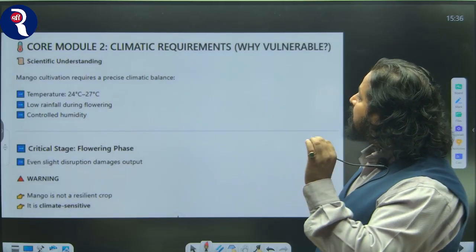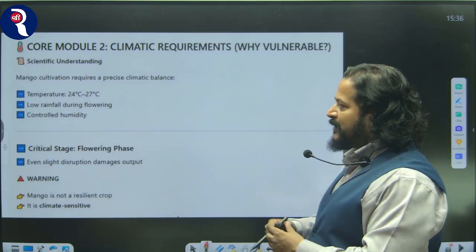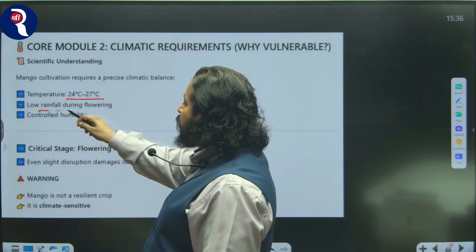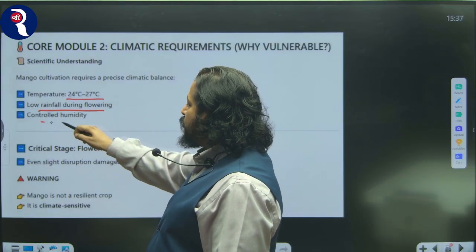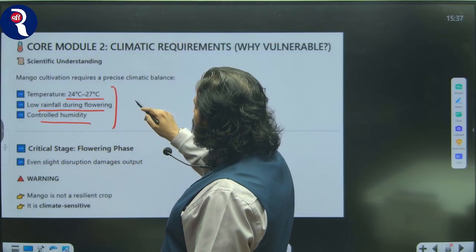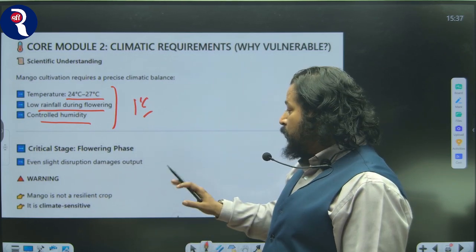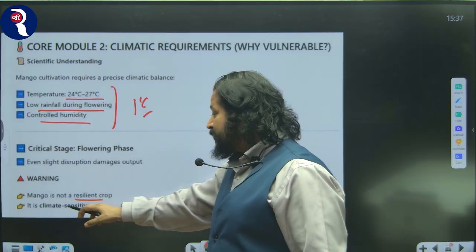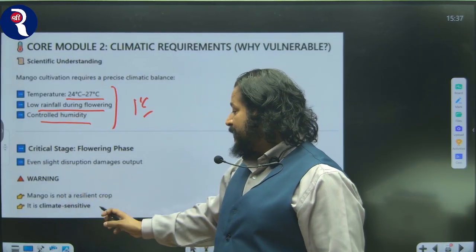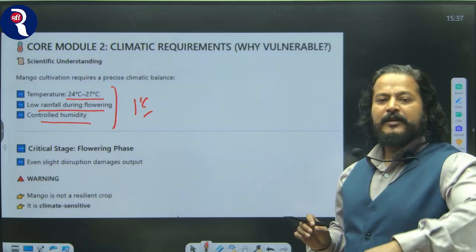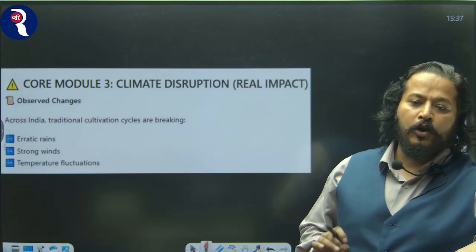Now, climatic requirement for mango: the temperature needs to be 24 to 27 degrees Celsius, low rainfall during the flowering period and controlled humidity. Any single change, even 1 degree of change, will lead to huge losses. So mango is not a resilient crop, it's climate sensitive. Even small variation will lead to huge losses.